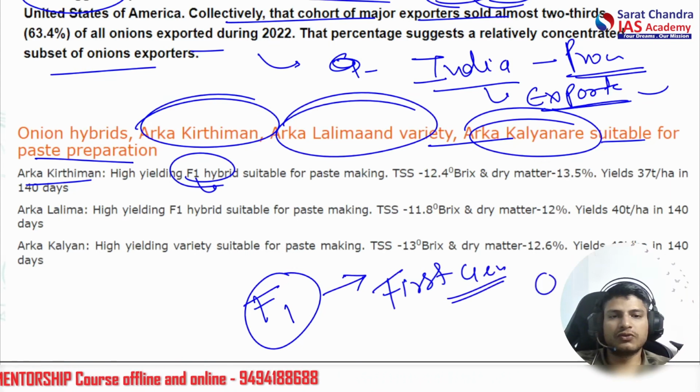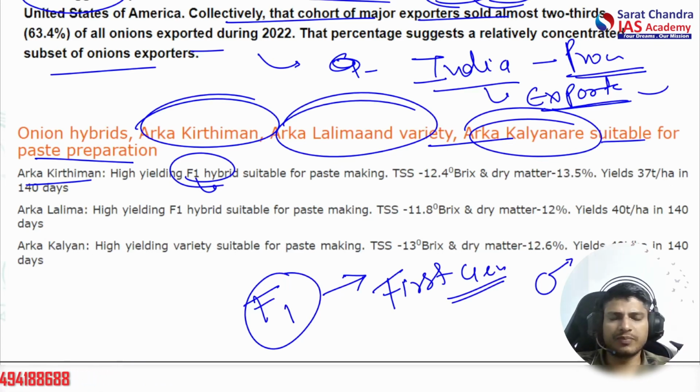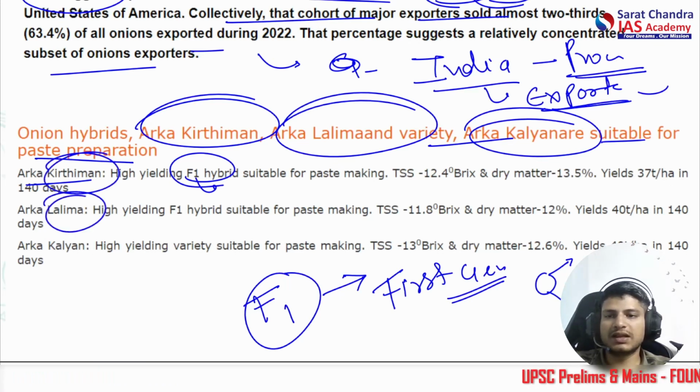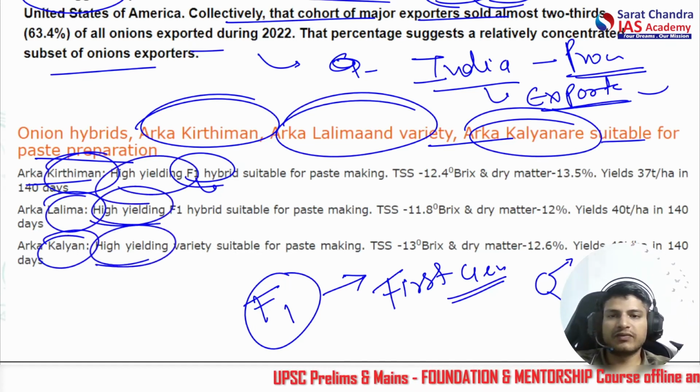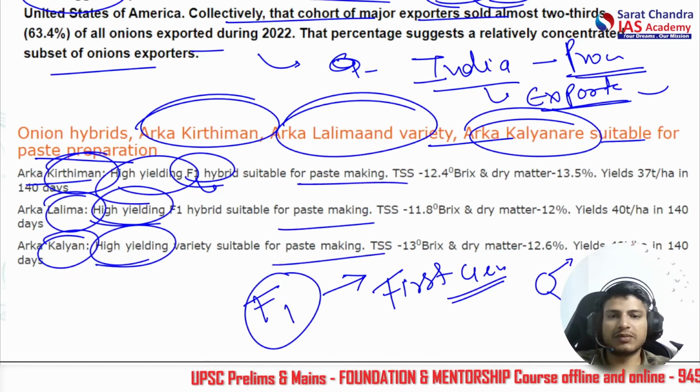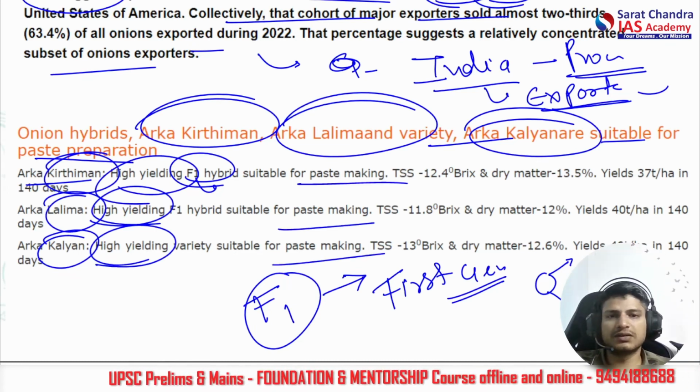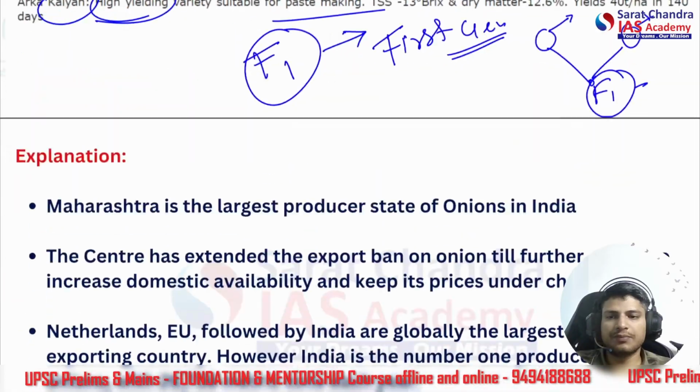Let's say we cross two onion plants. One is tall, and one has some pest resistant qualities, and the hybrids produced are the F1 hybrids. So Arka Kirtiman, Arka Lalima, Arka Kalyan all have different properties, such as high yielding F1 hybrid for paste making. They have various different qualities.